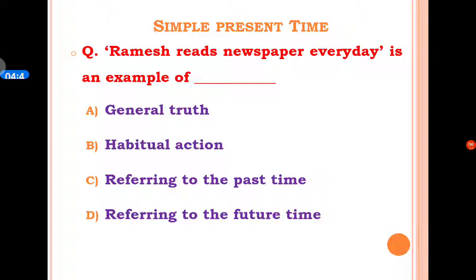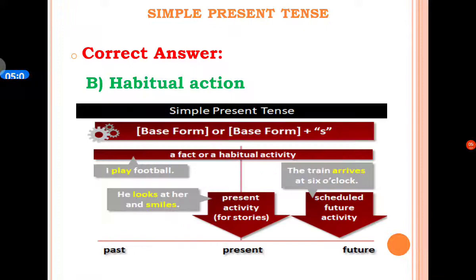The next question is: Ramesh reads newspaper every day is an example of dash. A option is a general truth. B option is a habitual action. C option is referring to the past time, and D option is referring to the future time.